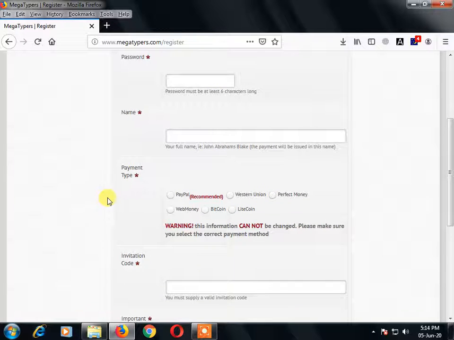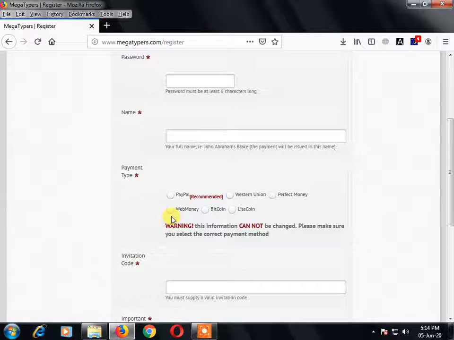In the payment type, see there are so many payment options already mentioned here: PayPal, Western Union, Perfect Money, Web Money, Bitcoins, Litecoins. Here is a warning: this information cannot be changed, please make sure you select the correct payment method. But when you log in after signing up, there is an option to change the payment method. But for this website's recommendation, and for my recommendation also, use PayPal.